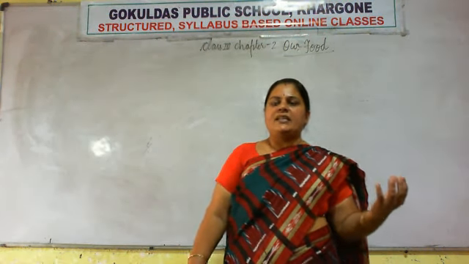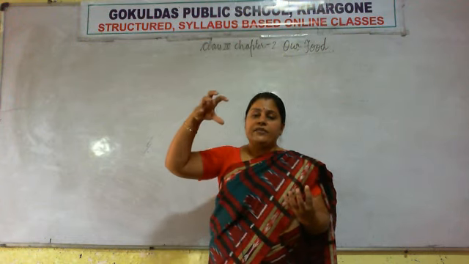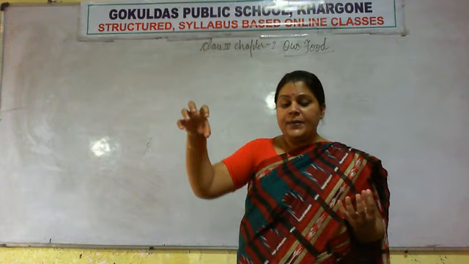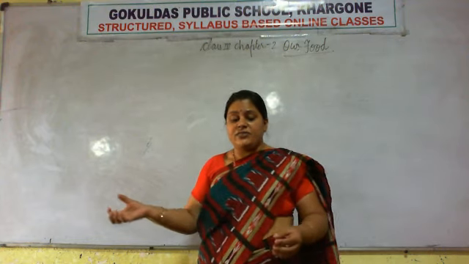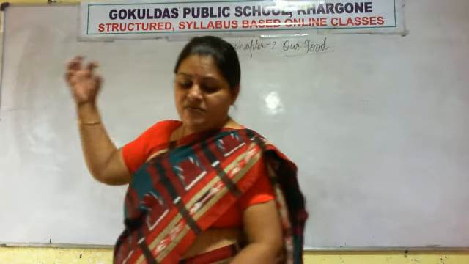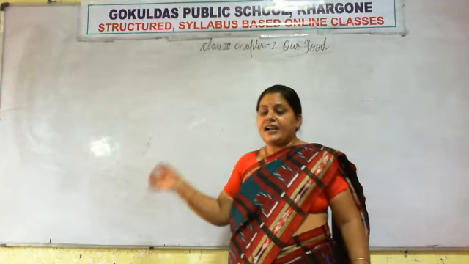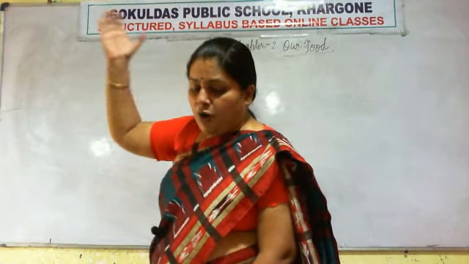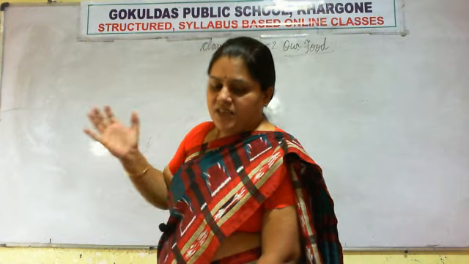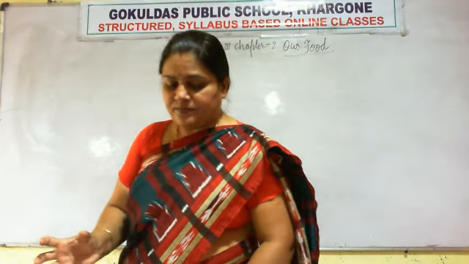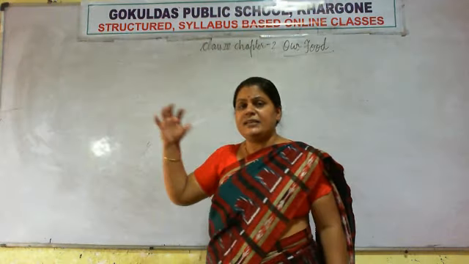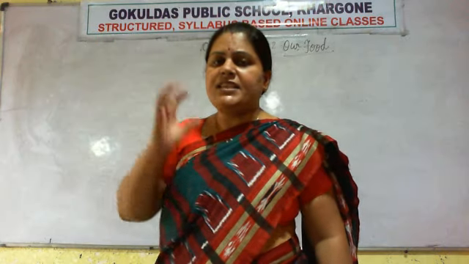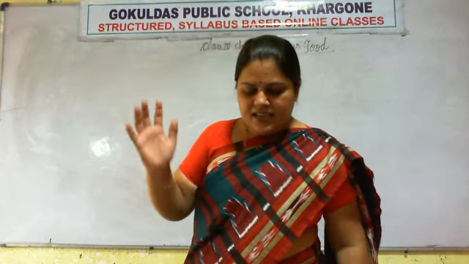When we talk about the balanced diet, it means what? It means we are involving all kinds of nutrients in our plate, in our thali, in our diet. It means we are having the proteins, the carbohydrates, fats, vitamins, minerals and the fibers. It means we involve all these things in our diet. It means we are having the pulses, the milk, the spinach, all types of fruits and vegetables, and we involve all these things in our diet.